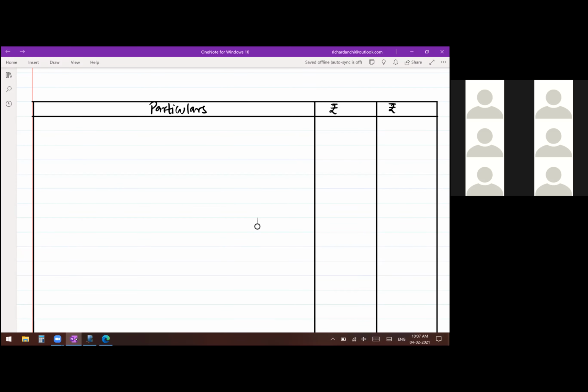We are solving that first question there. You write down balance sheet as on 31st March 2019. They have given the date in the question, so in the same way you will write balance sheet as on 31st March 2019.